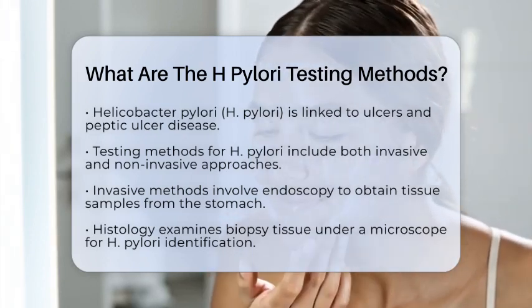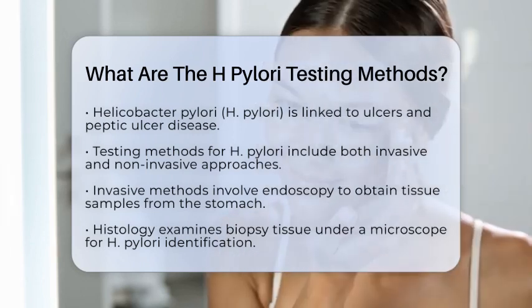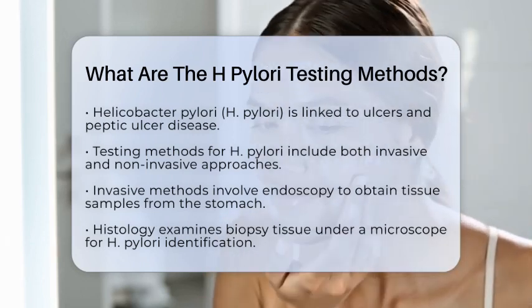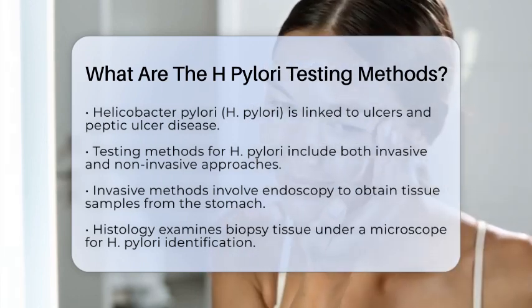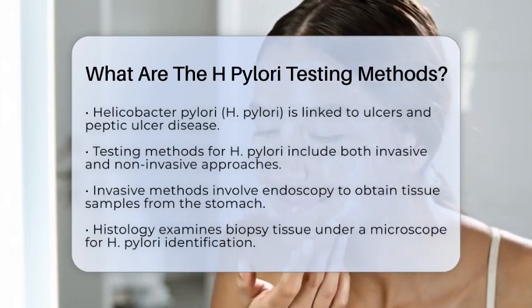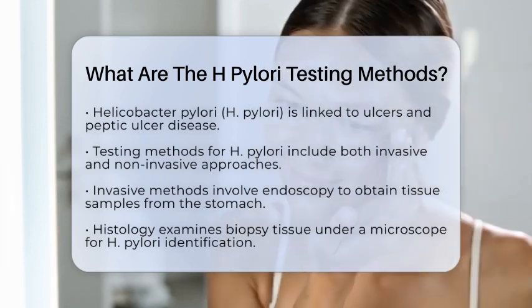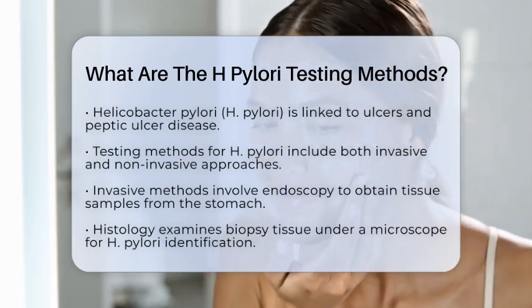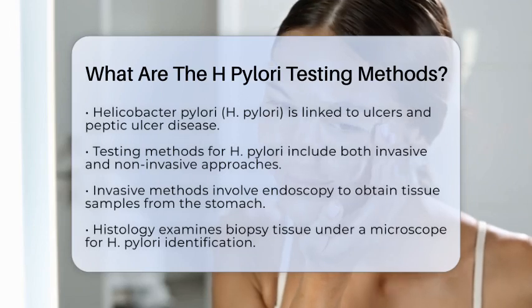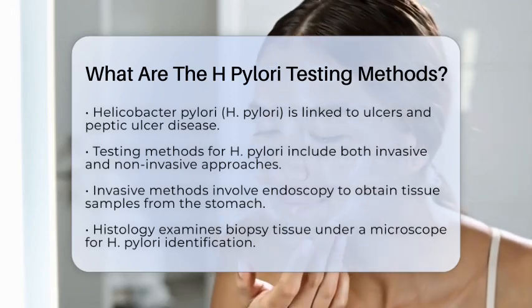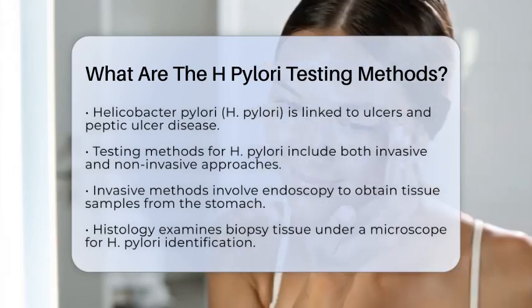Invasive testing methods require a procedure called endoscopy, where a small camera is inserted into the stomach to obtain tissue samples. One common invasive test is histology, where the biopsy tissue is examined under a microscope to identify H. pylori. Another method is the rapid urease test, which detects an enzyme produced by H. pylori in the biopsy samples, giving quick results.